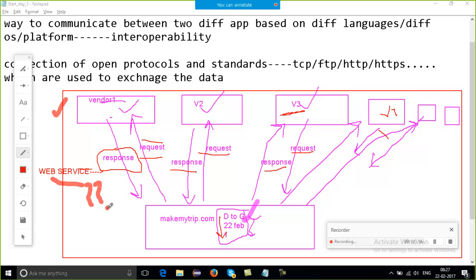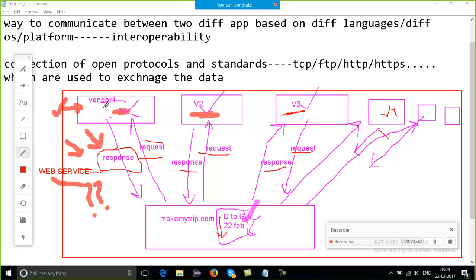Now, can anyone tell me how they are communicating? Is there a language like Java, Perl or Ruby? They are working on these kinds of languages. Maybe that vendor doesn't know Java. Maybe that vendor doesn't know Ruby. So surely we have a common language, right? It's XML.